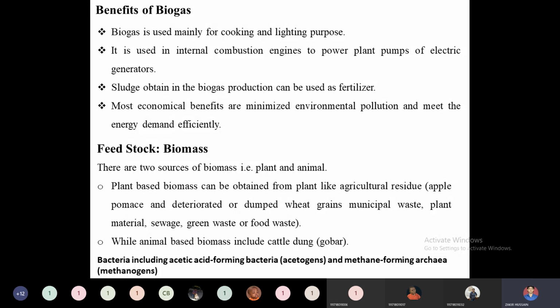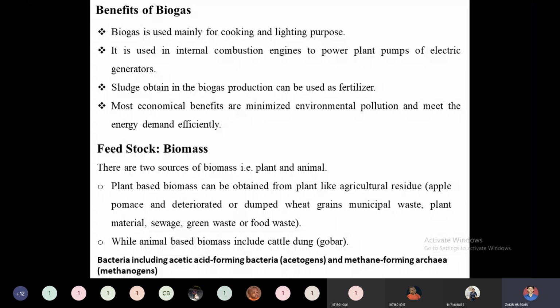Then another economical benefit is minimized environmental pollution. Environmental pollution will be minimized because biogas has clean burning characteristics. Therefore it does not leave any soot inside the engine or inside the combustion activities. They will not form any soot. So this biogas will minimize environmental pollution. Therefore this gas is called an environmentally friendly gas. It is also called gobar gas.